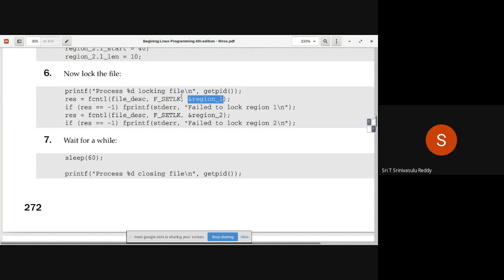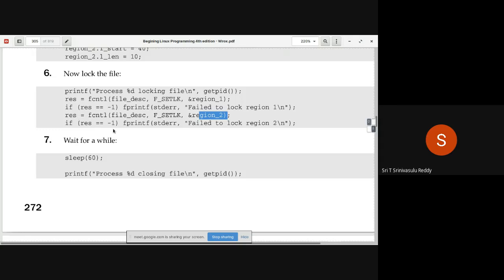Simple. Now, to know whether it is successful or not, the return value is useful, res. If res equal to -1, it is unsuccessful in applying the lock, so you display the message, fprintf stderr, "failed to lock region 1". Similarly, you are applying the second lock, fcntl of file descriptor, comma, F_SETLK, comma, region 2, and it is returning the result.